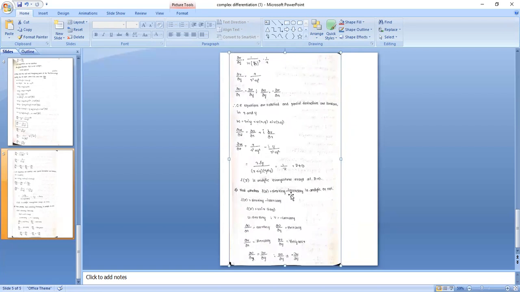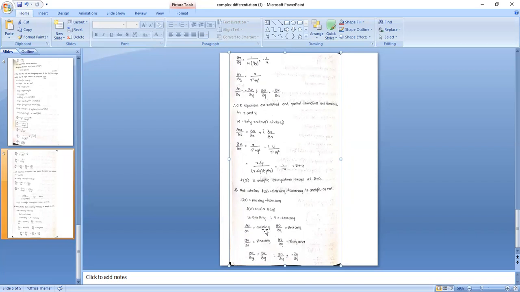Find whether the function is analytic or not: sin x sin y minus cos x cos y. Take the function. Now comparing real and imaginary parts. Real part is sin x sin y, imaginary part is cos x minus cos x cos y. Find ∂u/∂x, sin becomes cos. Here ∂v/∂x is minus cos x, cos differentiation is minus sin, minus into minus plus, sin x cos y. ∂u/∂y: sin x constant, sin y differentiation cos y. ∂v/∂y: minus cos x fixed, cos y differentiation minus sin, minus into minus plus.